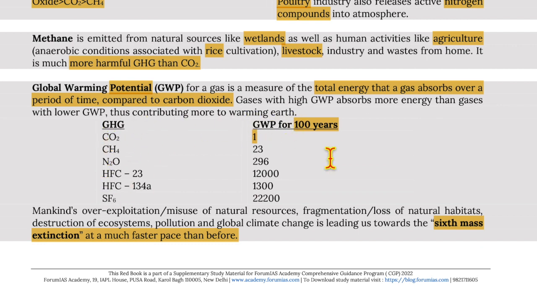So the table for 100 years goes like this: CO2 is 1, CH4 is rated at 23, N2O has 296 GWP, HFCs have 12,000, HFC-134a has 13, it should be 13,000, and SF6 has 22,200.